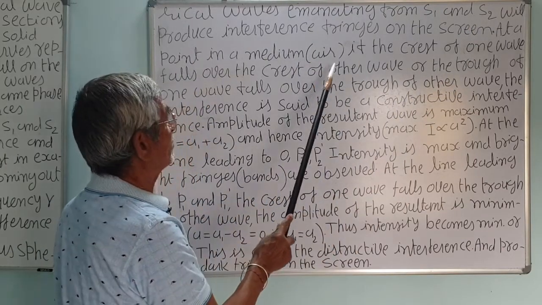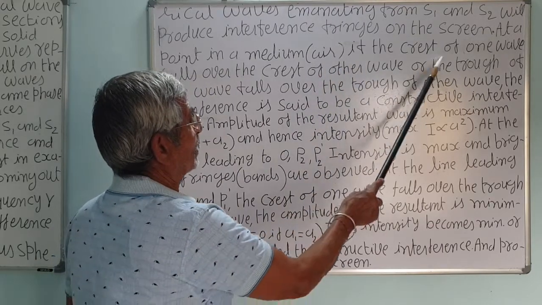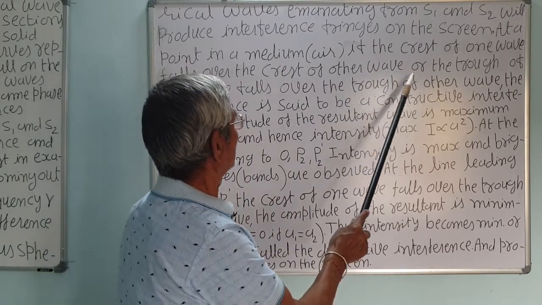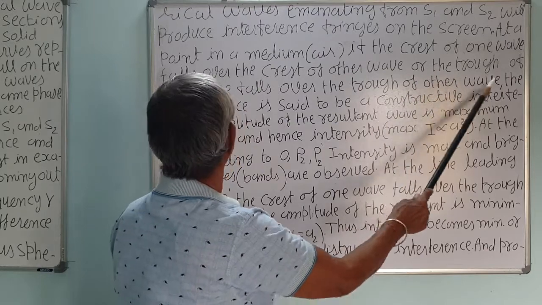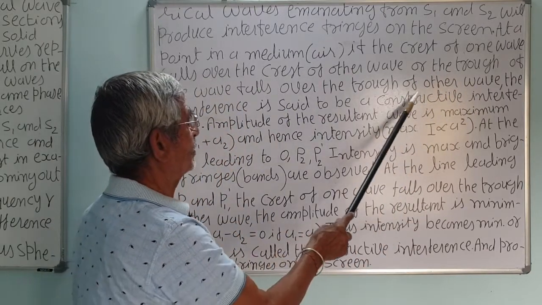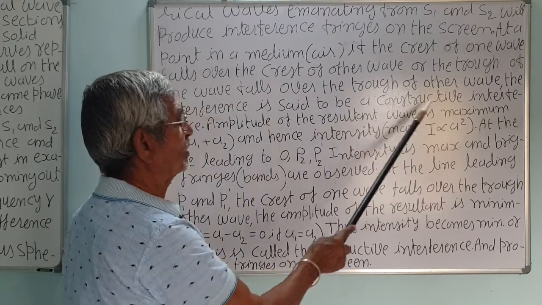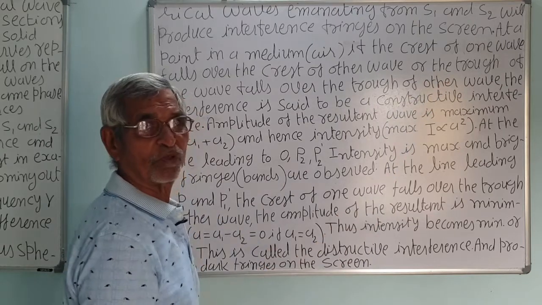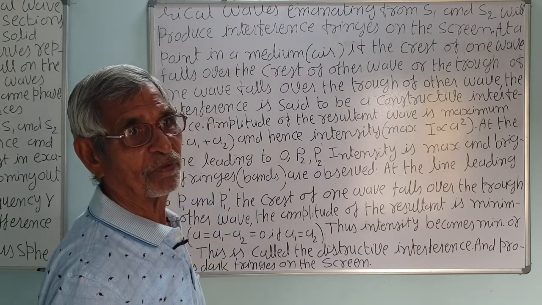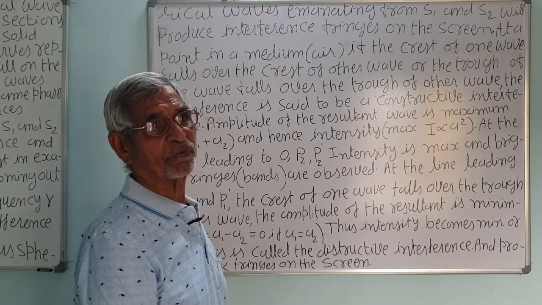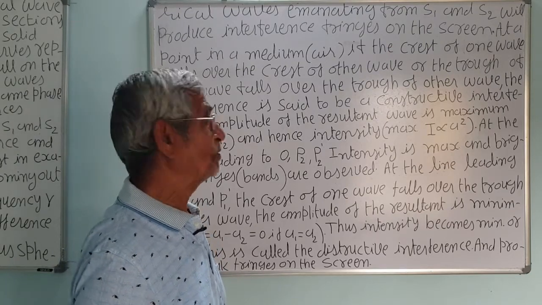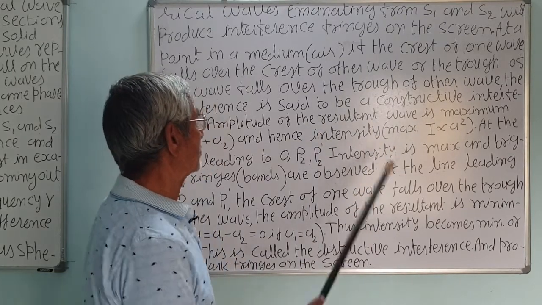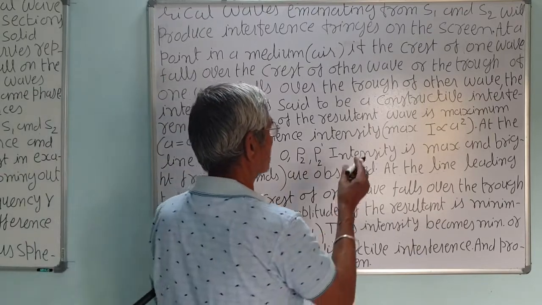At a point in a medium, say it is air, if the crest of one wave train falls over the crest of another wave train, or the trough of one wave falls over the trough of the other wave, the interference is said to be constructive interference, because there will be a deeper trough or increased amplitude in both cases. Crest superposed over crest, amplitude will be A1 plus A2, and if trough is superposed over trough, amplitude again will be A1 plus A2. That is, they are helping each other, so we call it constructive interference. Remember the term constructive interference.